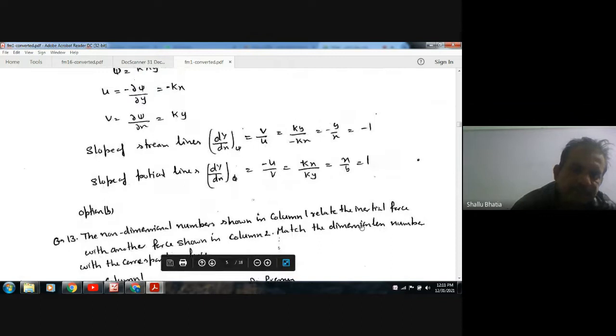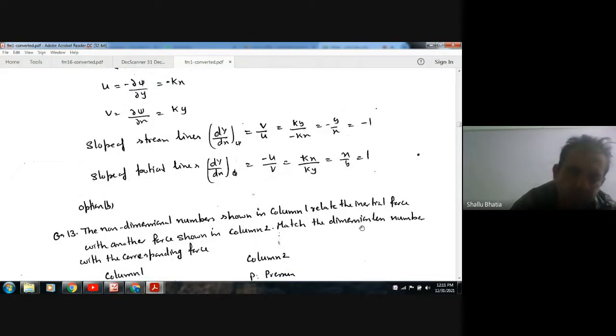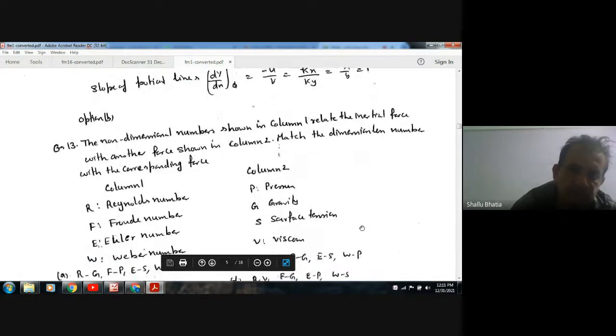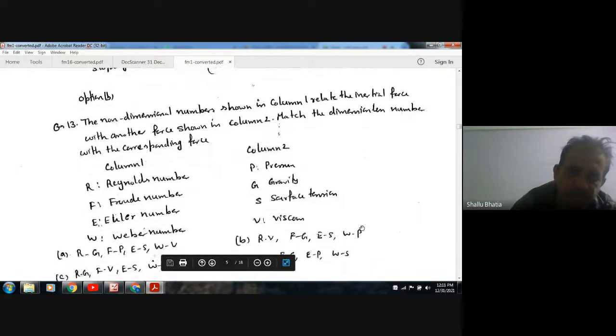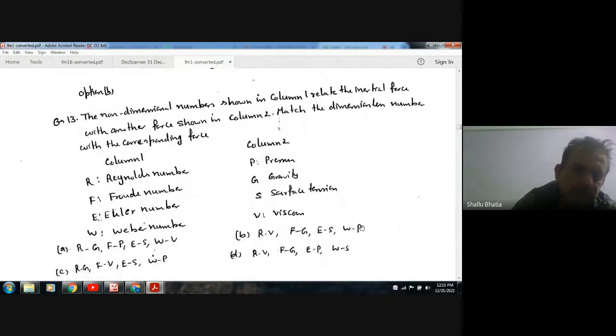Next, the non-dimensional numbers shown in column 1 relate the inertial force with another force shown in column 2. Match the dimensionless number with the corresponding force. Column 1: R Reynolds number, F Froude number, E Euler number, W Weber number. Column 2: P pressure, G gravity, S surface tension, B viscous force.